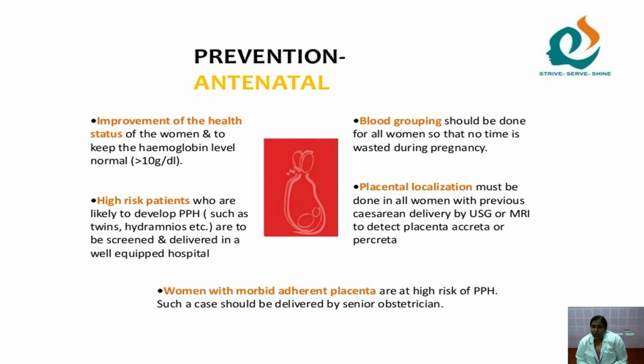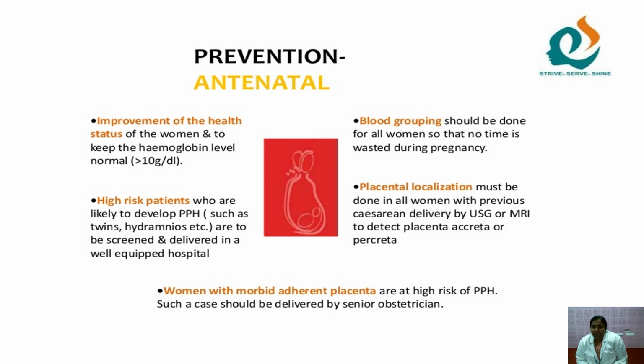Placental localization is done in all women with a previous cesarean delivery, because previous cesarean delivery is a high risk for placenta accreta or increta. That is nothing but the placenta going and attaching to the serous layer of the myometrium, so it is difficult to separate. In that condition, we have to identify it earlier itself. If they have such a condition, it has to be delivered in a well equipped hospital with an expert obstetrician and anesthetist.